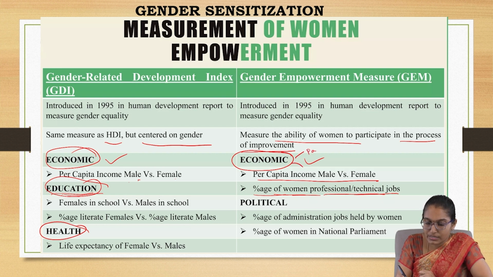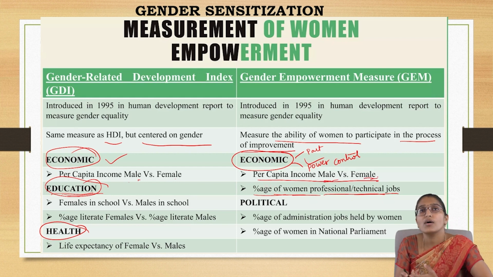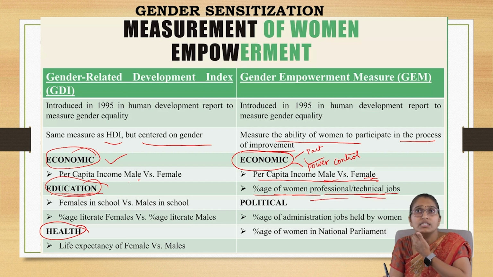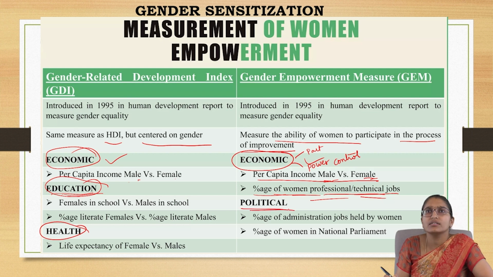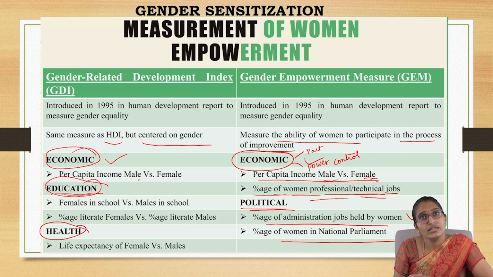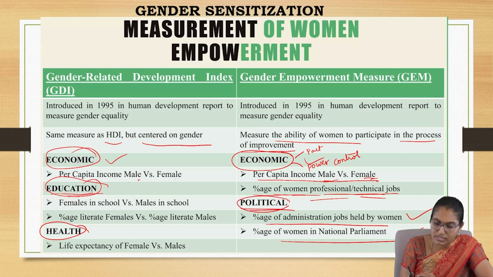Economic participation and power over the resources, power control. So this is the income of male and female, and the percentage of women in the jobs and as professional managers. And the political participation measures the percentage of administration jobs held by women, as well as the percentage of women in the national parliament. So that is political participation.